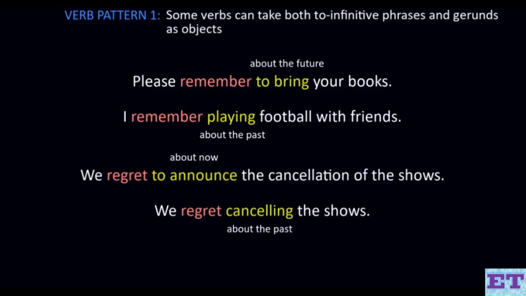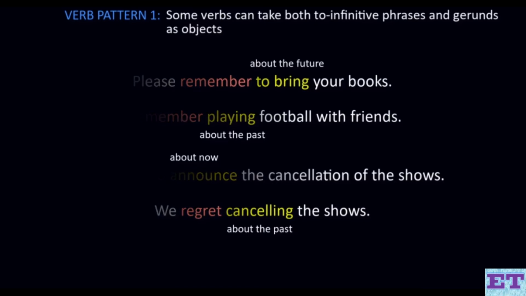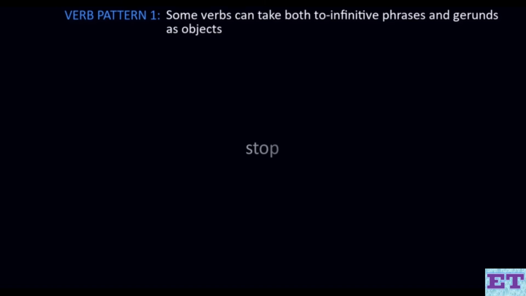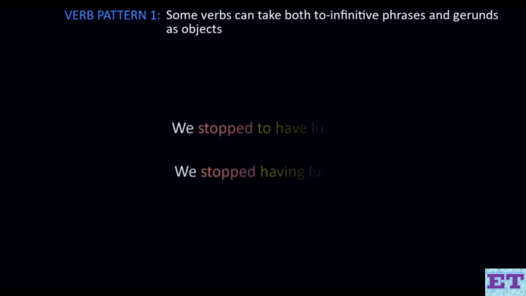Lastly, some verbs can be followed by both a to infinitive phrase and a gerund, but they are not both objects. A good example is the verb stop. Consider these sentences. We stopped to have lunch. We stopped having lunch. We saw this first sentence in the lesson before, and the to infinitive phrase to have lunch tells us the purpose of the main verb. It tells us why we stopped, so it functions as an adverb.